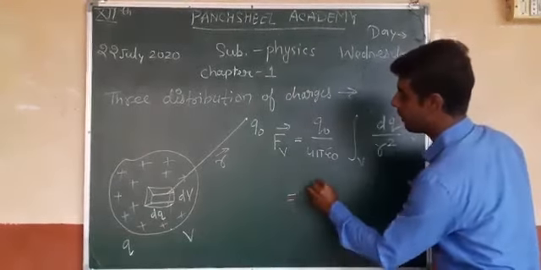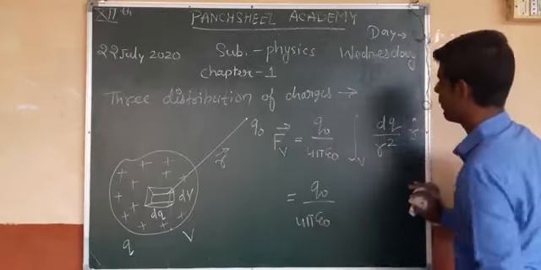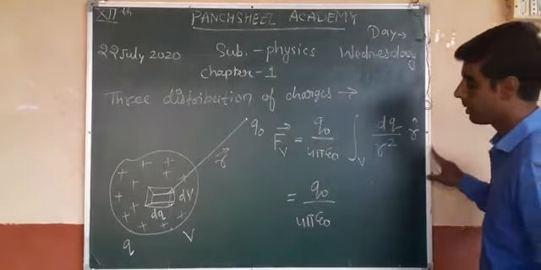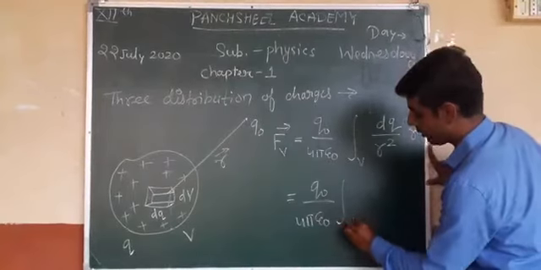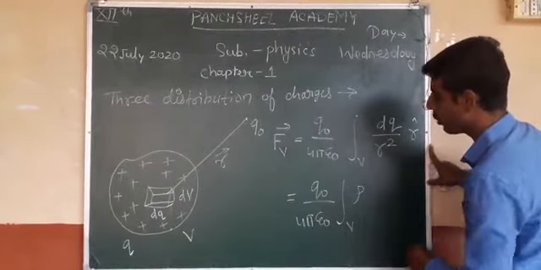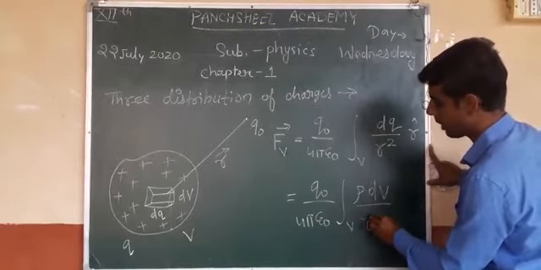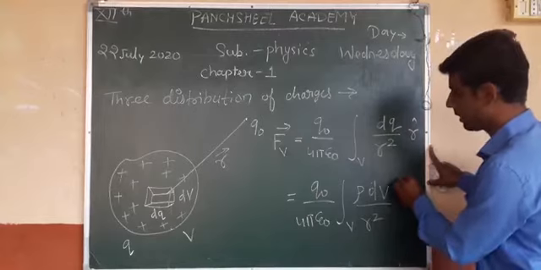Put the value of dq. dq is rho dv, so the integral over V of rho dv upon r square and r cap.